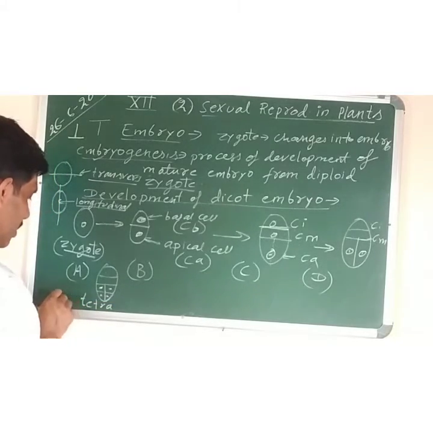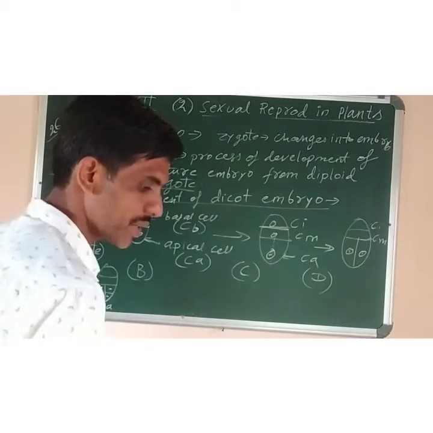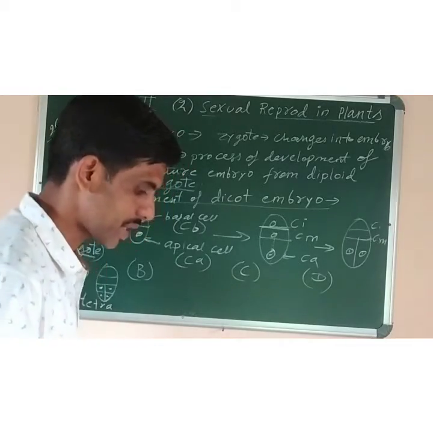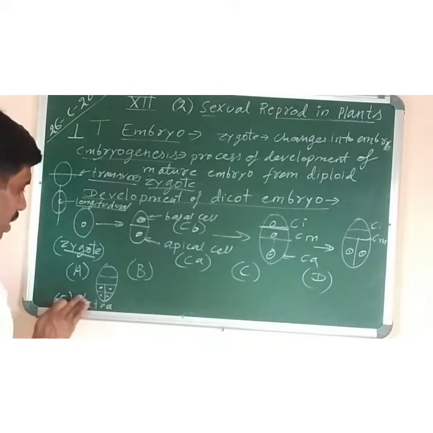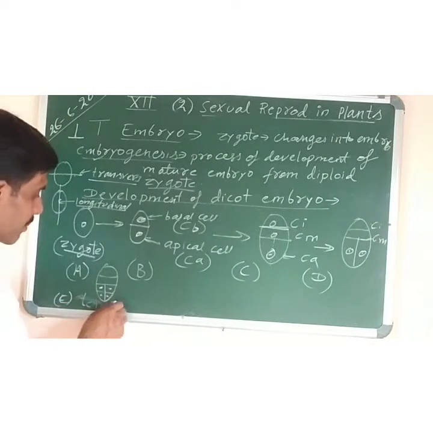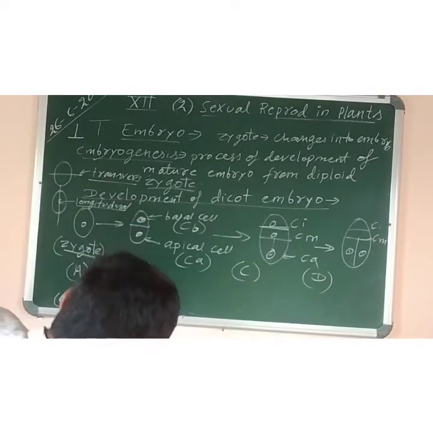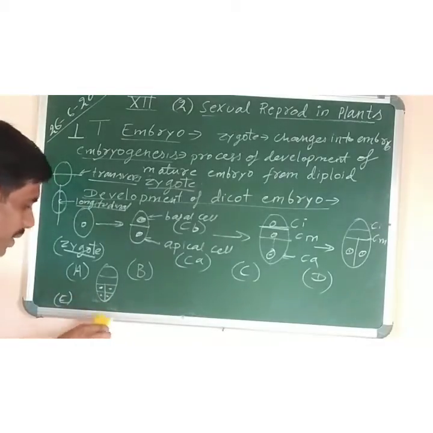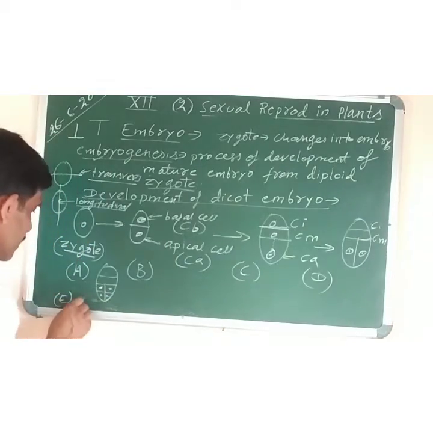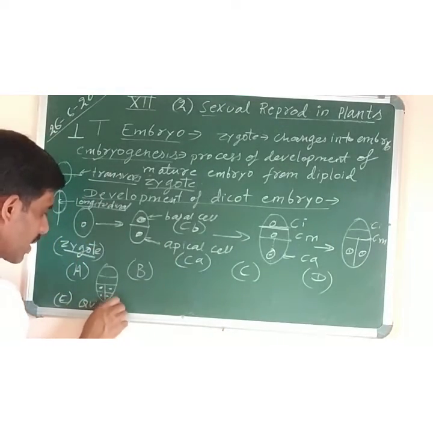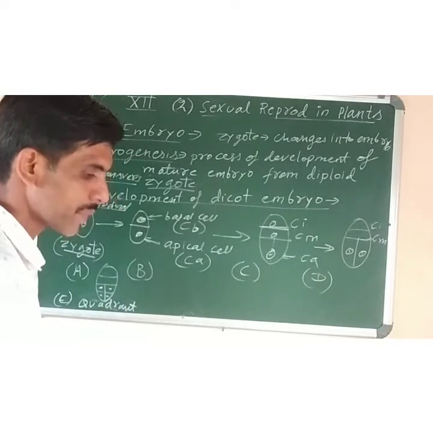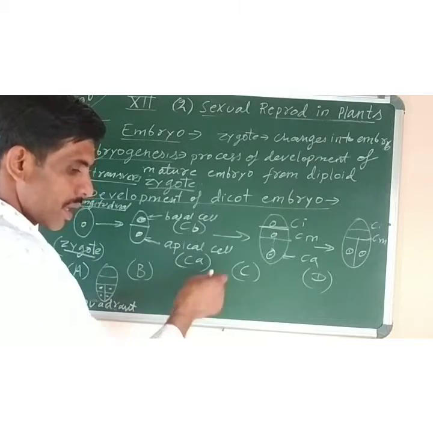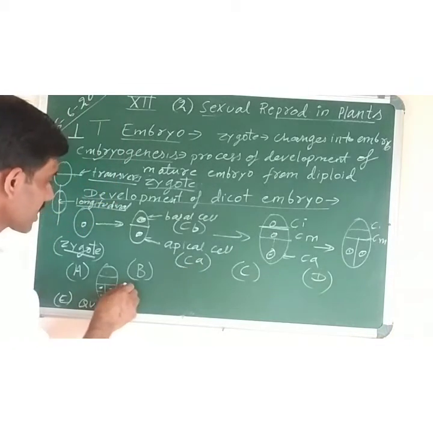Number E stage, no? It is called tetra stage, or what is the word used? Quadrant stage. Instead of tetra, the word quadrant is used. Quadra means 4. It is called quadrant stage. Okay. Now 4 cells are formed. Quadrant stage.